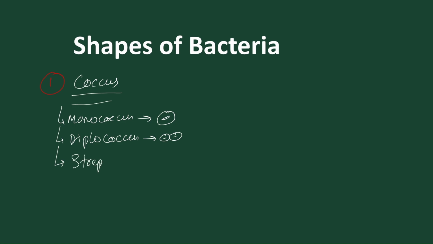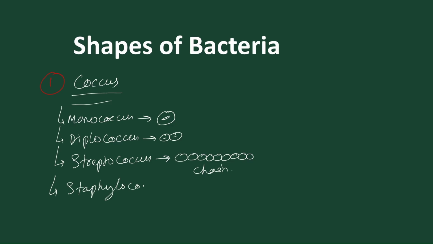Streptococcus. In Streptococcus we find a group of colonies present in chain form. Then Staphylococcus. In Staphylococcus we find they are present in a bunch, grapes like form. If they are present in a bunch, they are called Staphylococcus.